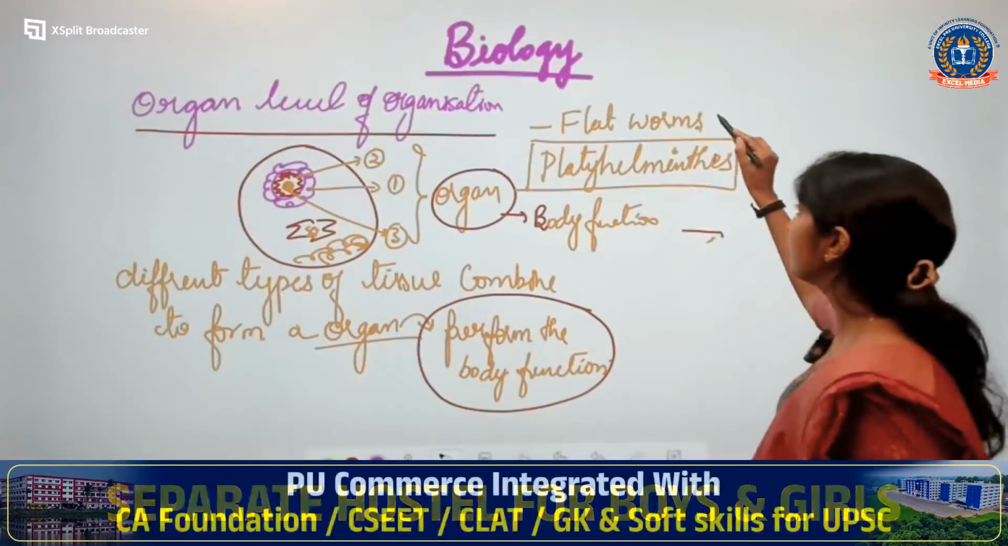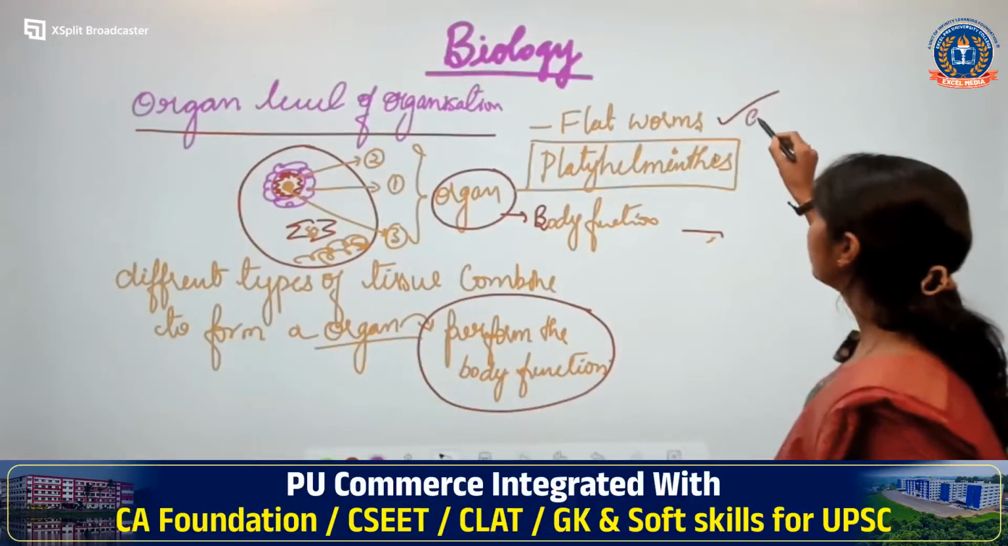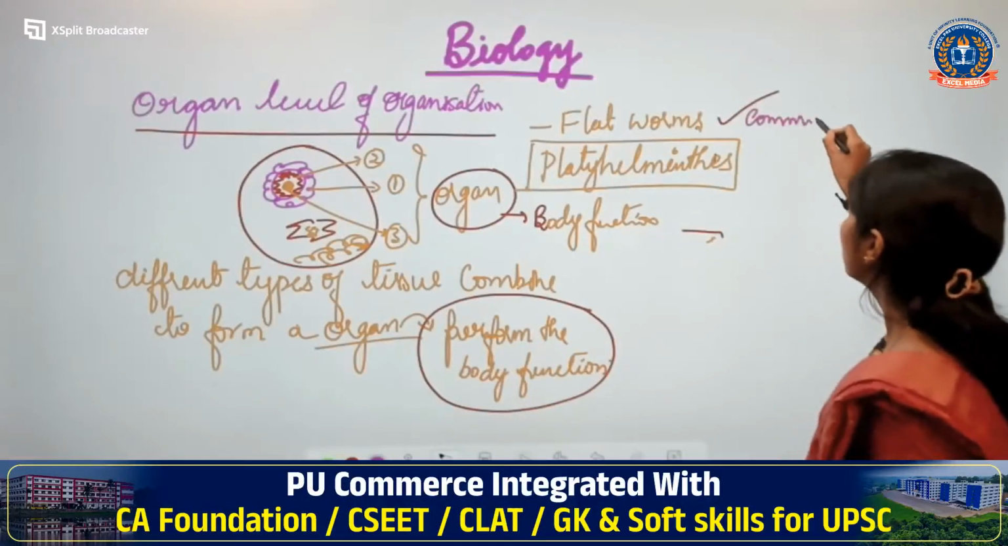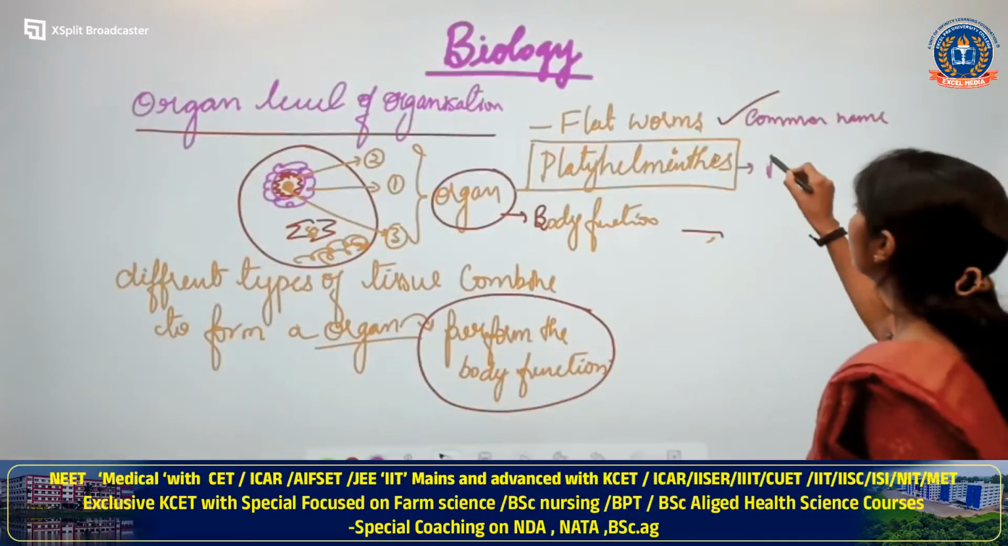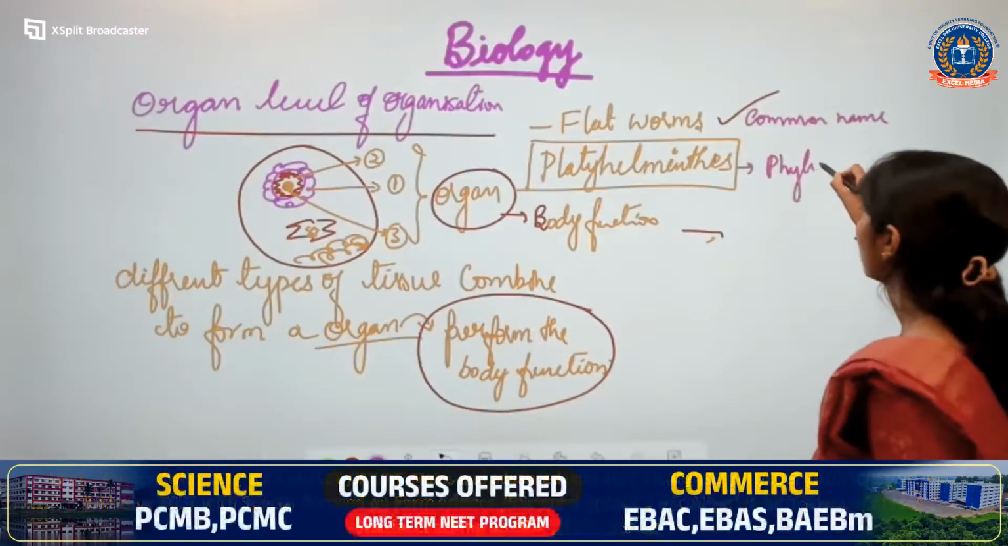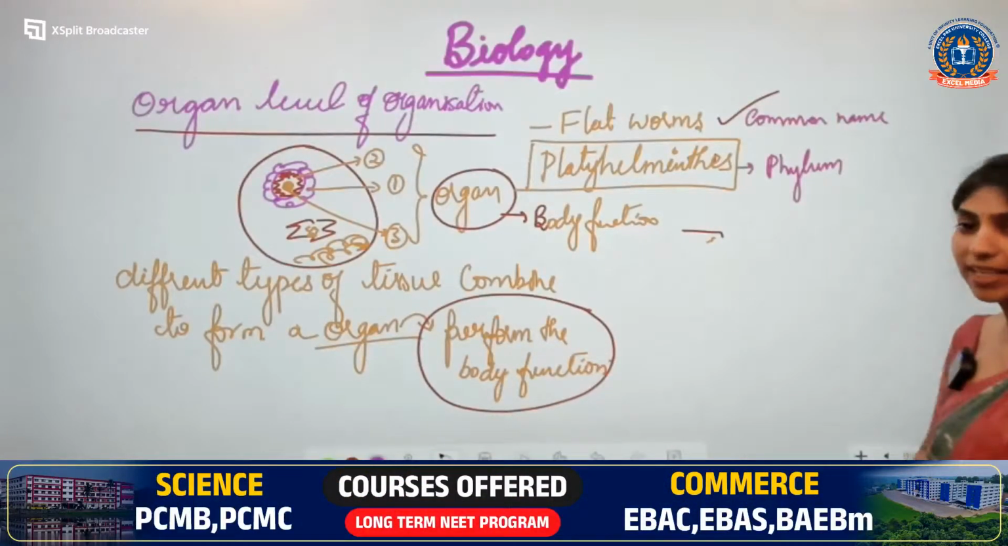If that organ does a body function, it will perform the body function. As an example, we have studied flatworms, which is a common name. The name of the phylum is Platyhelminthes. Which phylum have we studied? Platyhelminthes.